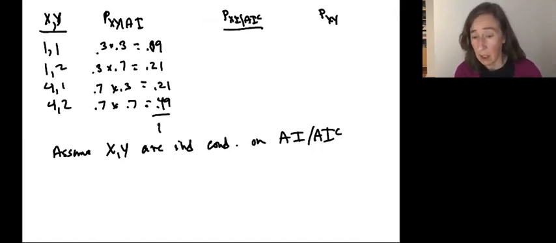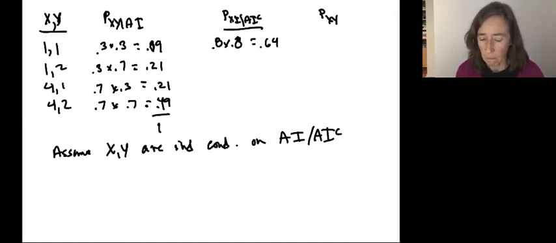I'm going to do the same thing now using the probabilities that correspond to no anti-incumbent sentiment. So in that world, they're both reelected with probability 0.8. Okay, so conditionally independent in that world too.